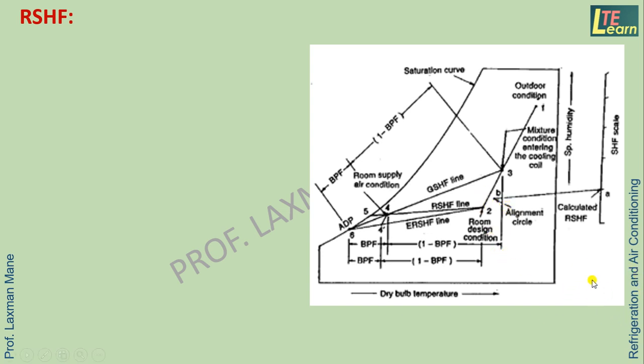Join line AB. This line we take as a reference line. To this line, draw a parallel line through point number 2. This line will touch the psychrometric chart saturation curve at point number 5. So this 2, 5 line is the room sensible heat factor line.